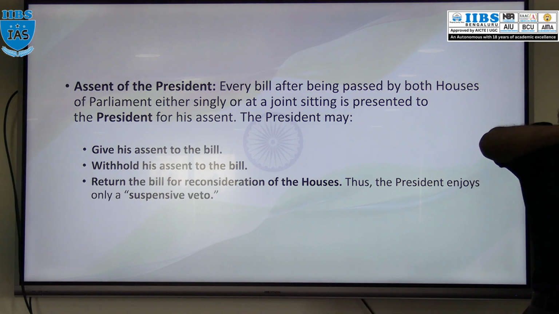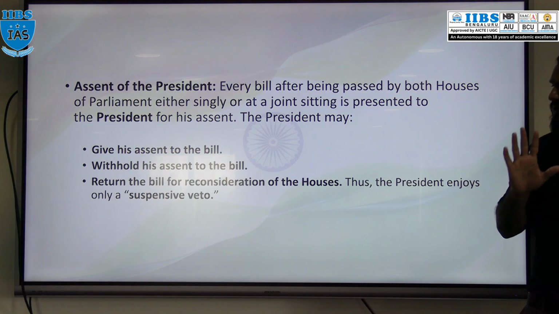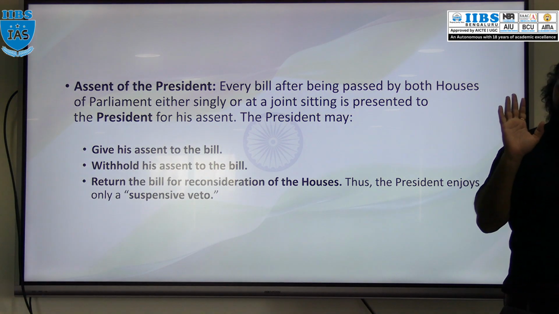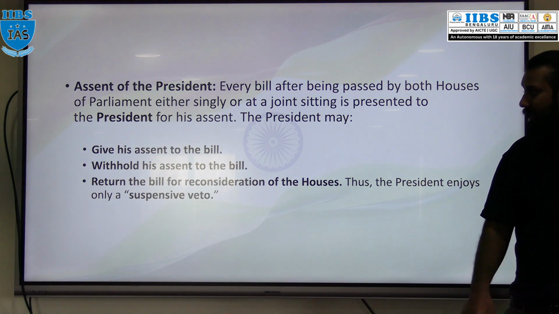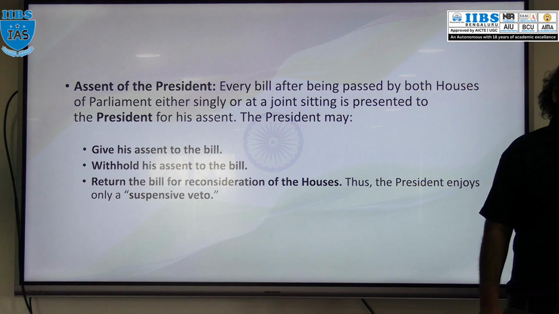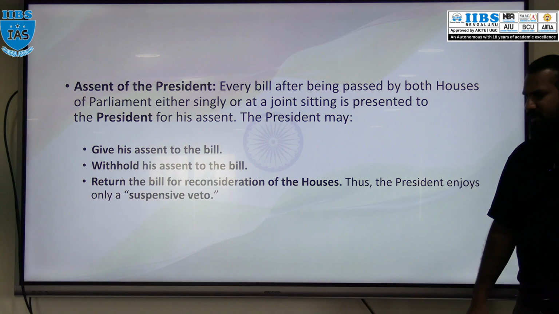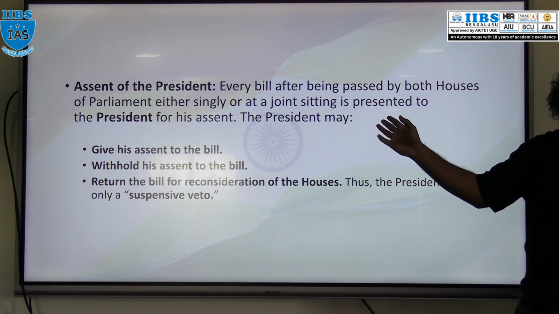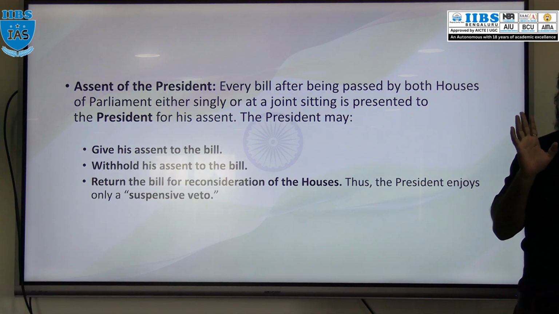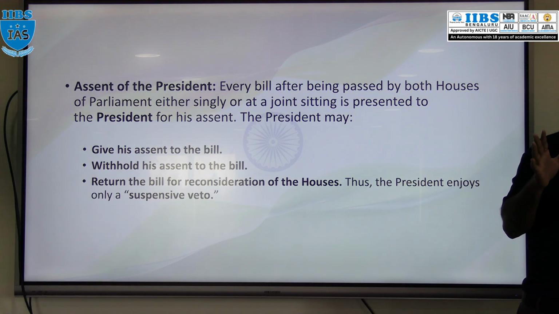Then the President has three options. Veto power we discussed, right? So what can the President do? The President can give assent to the bill, then the bill becomes an act. Then the President can withhold the bill, meaning not take any action on that bill. Right? Pocket veto. And next, what is that? The President will return the bill for reconsideration.